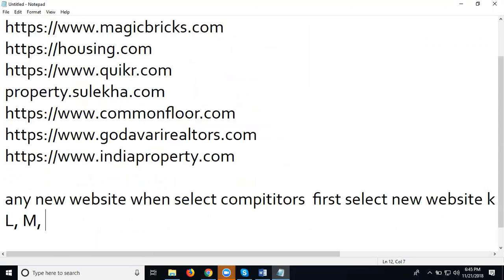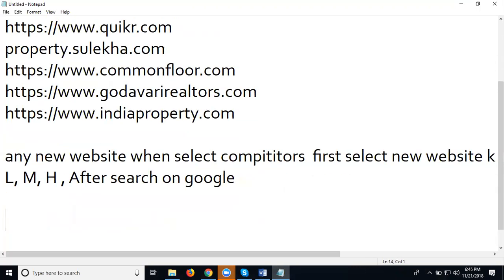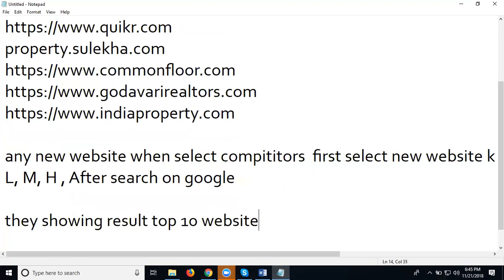After searching on Google, it shows results, the top 10 websites.